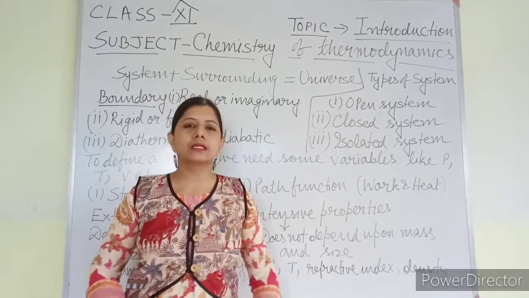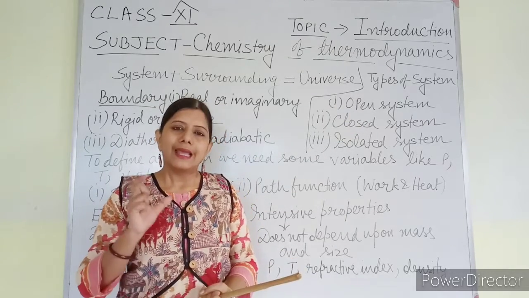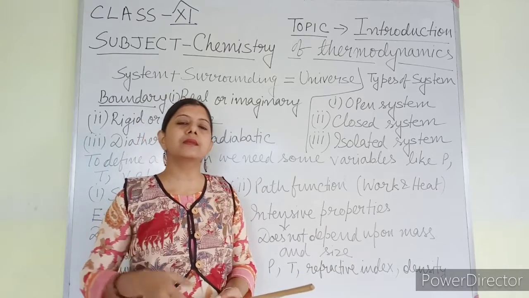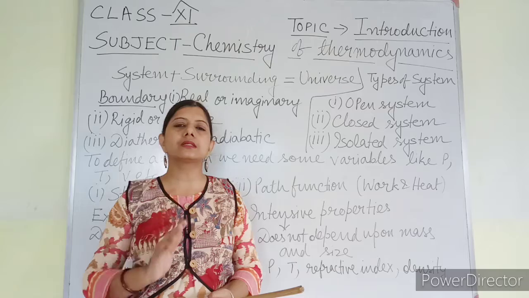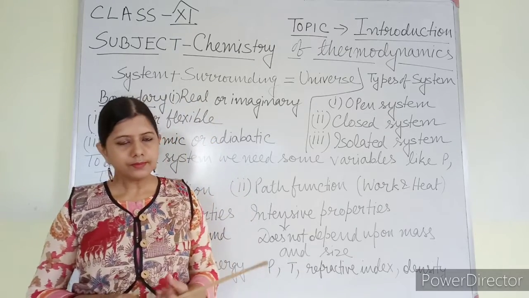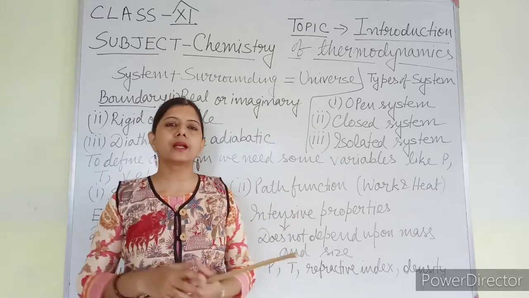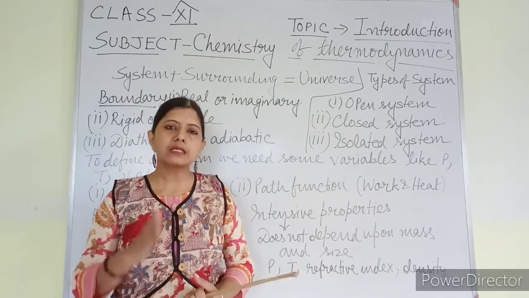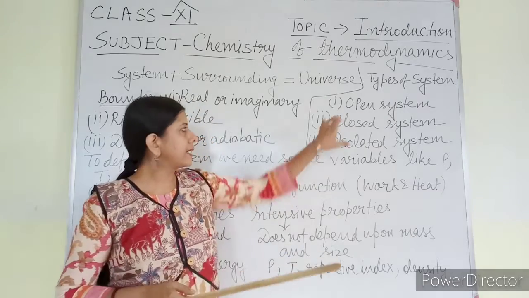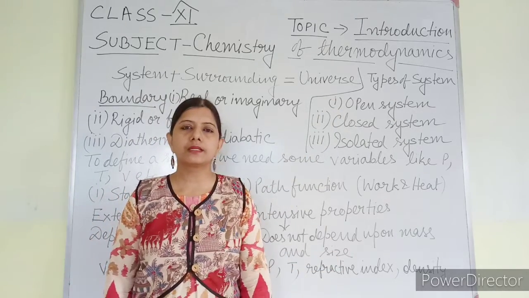Open system means the system in which mass and heat both can be exchanged between the system and surrounding, that is called open system. Something is kept in an open container, so mass and heat energy both are exchangeable. That kind of system is known as open system.